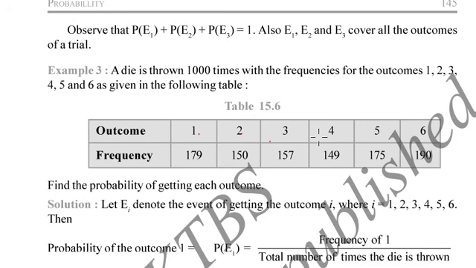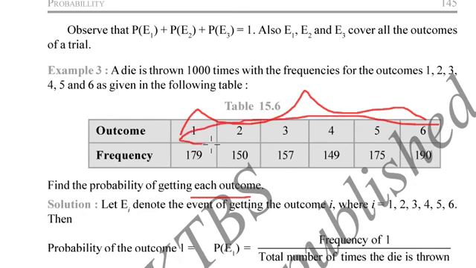Outcome could be 1, 2, 3, 4, 5 or 6 and their respective frequencies are given below. Out of 1000 times, 179 times, we saw 1. Out of 1000 times, we saw 2 150 times. Similarly, for 3 we can see 157, for 4 149, for 5 175, finally for 6 we can see 6 appeared 190 times. Find the probability of getting each outcome.